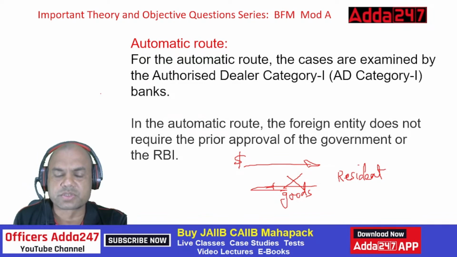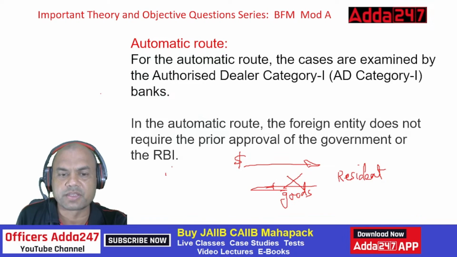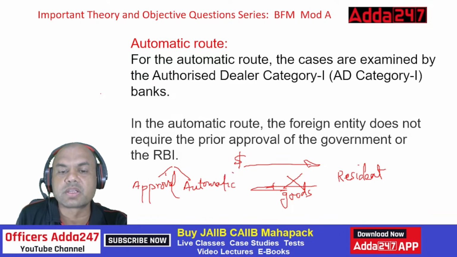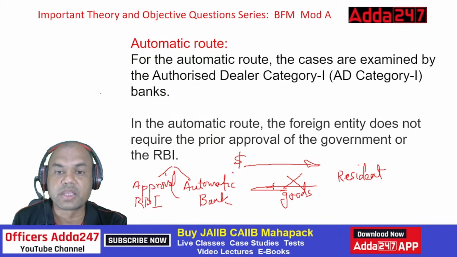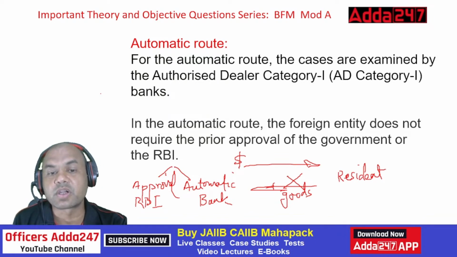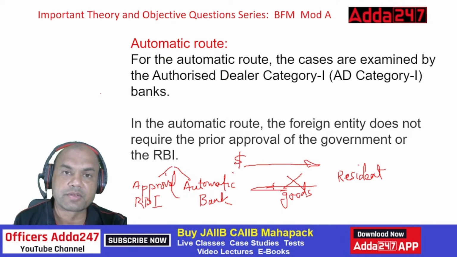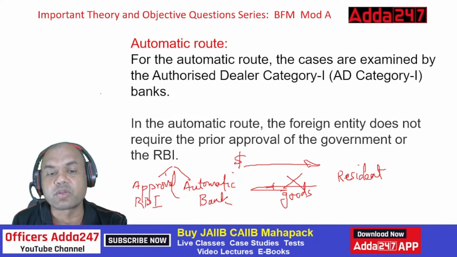Okay, there are two routes. See here, approval and automatic. As we have seen just now, approval, and second is automatic. In automatic route, the documents and everything is checked by the banks itself, AD. And in approval route, it is checked by RBI. So for automatic route, the cases are examined by the AD1 bank only. In automatic route, the foreign entity does not require a prior approval of government or RBI. Because if approval is required, then it automatically becomes the approval route. So that's what is given.